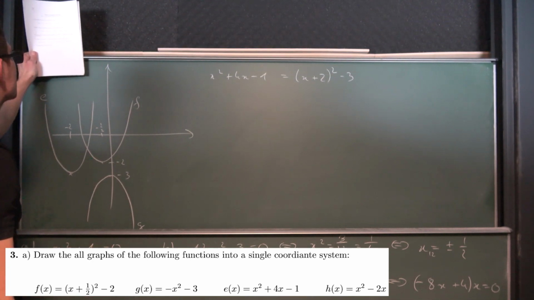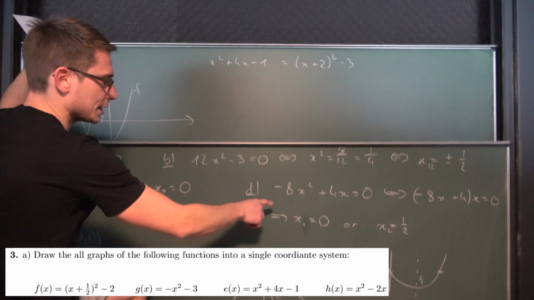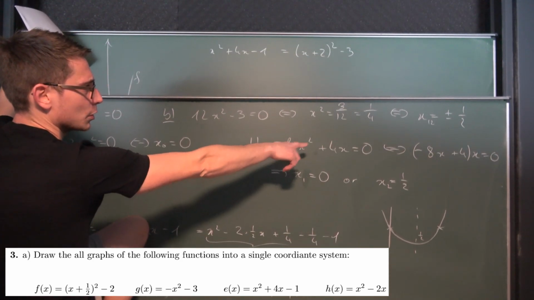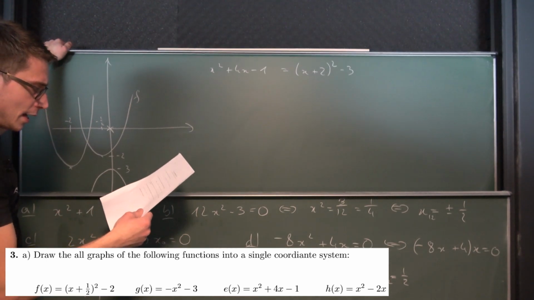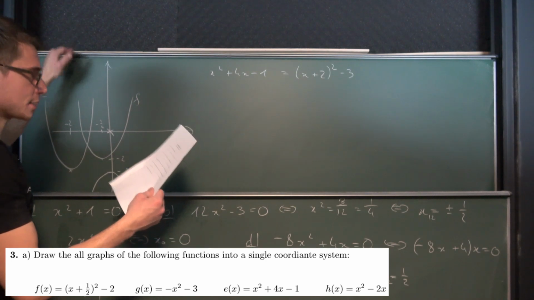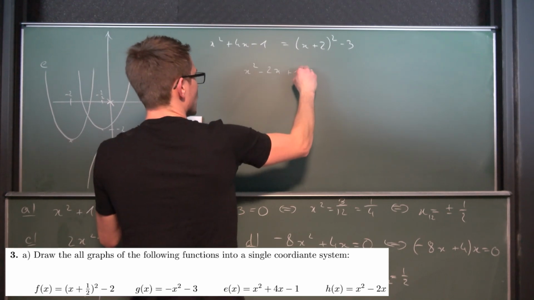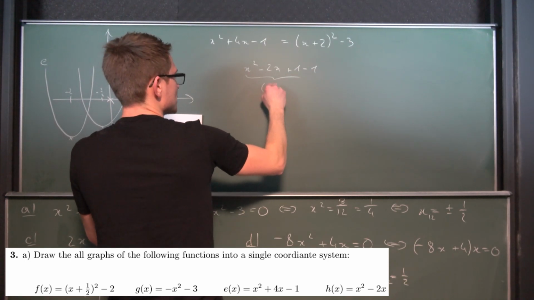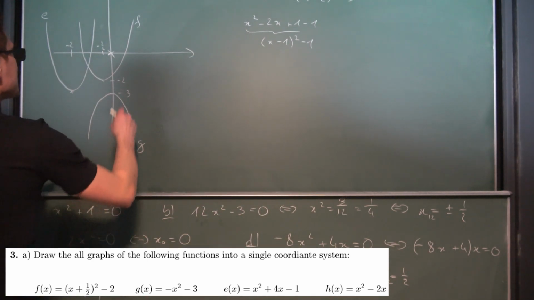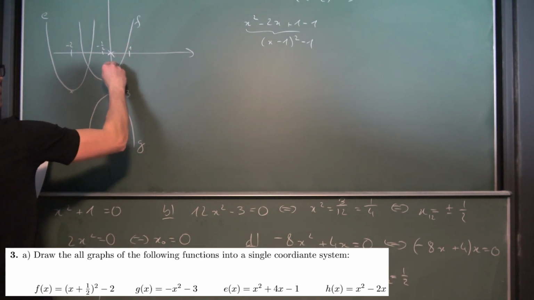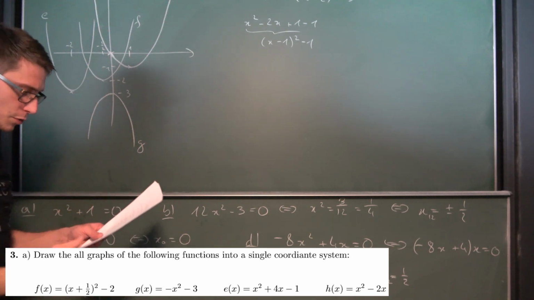And last but not least, we have h of x is equal to x squared minus 2x. Just like with this parabola here, we have it going through the origin, 0, 0, because we can factor out the x. And other than that, the vertex, x squared minus 2x, so we need to add a 1 and subtract it. So this right here gives us x minus 1 squared minus 1, so vertex lies at positive 1 and negative 1. So this right here is positive 1, this is negative 1, lies here, runs like this, and I think this should do the trick. Okay.